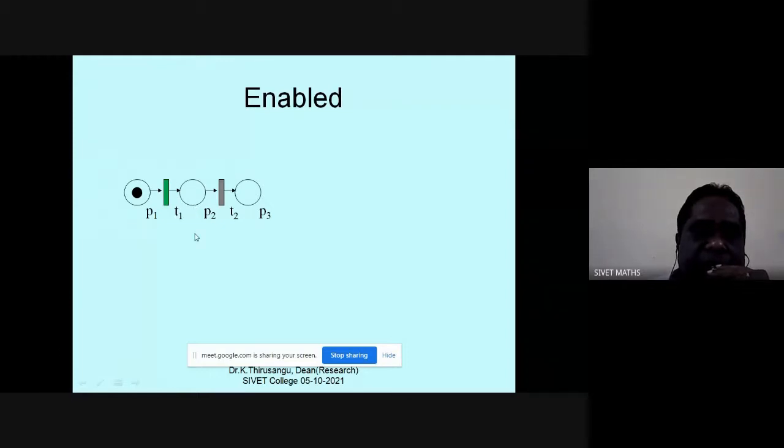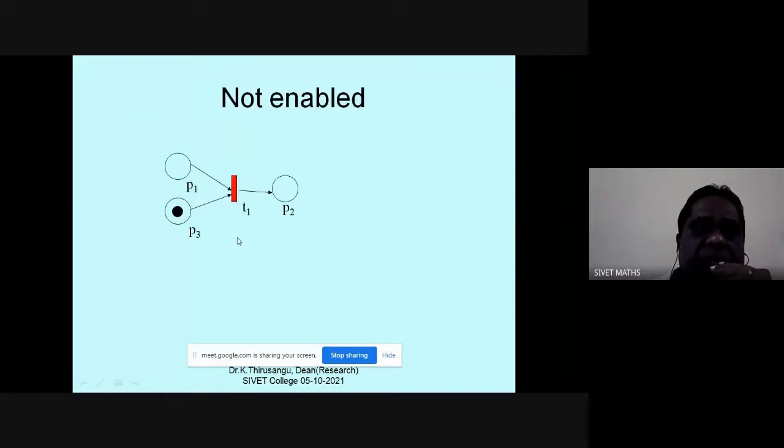Therefore, T2 is not enabled. This is the concept. Here, there are 2 inputs for the transition T1: place P1 and place P3. All the input places must have tokens, then only it is enabled. Here, one has a token, but another does not, and therefore this is not enabled.